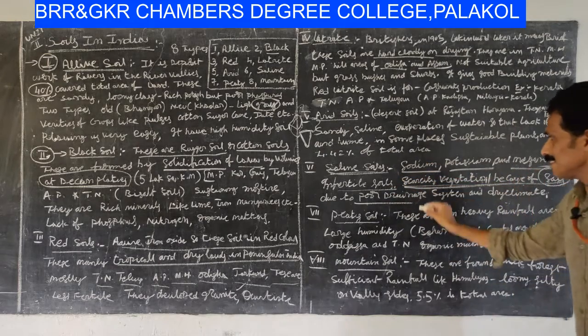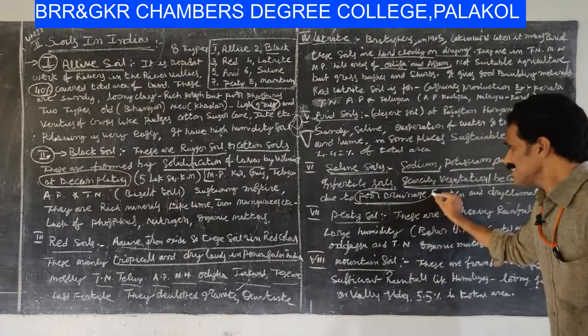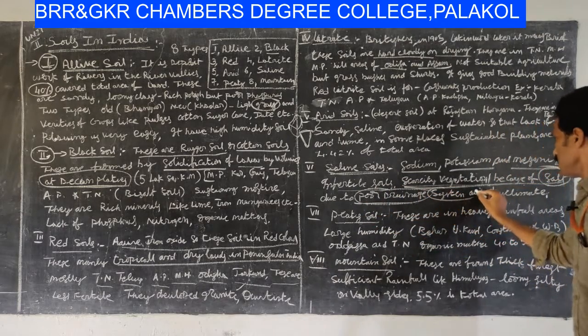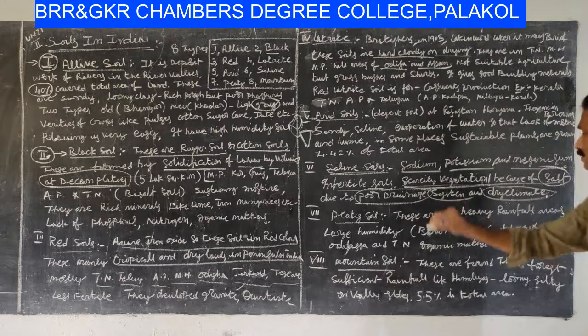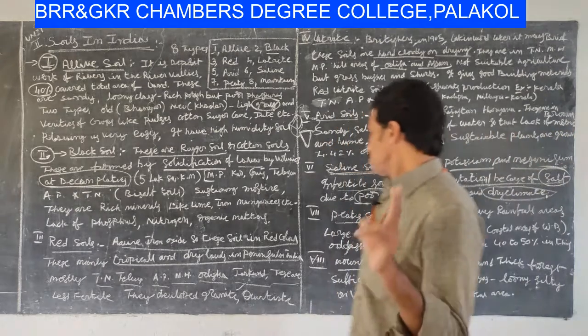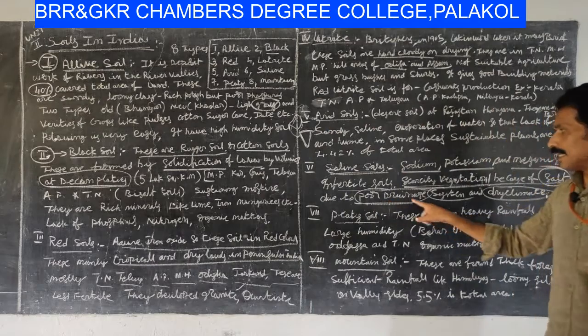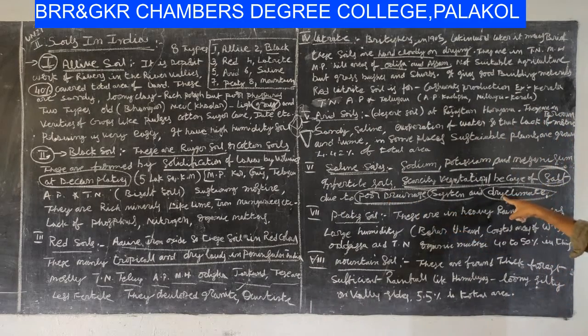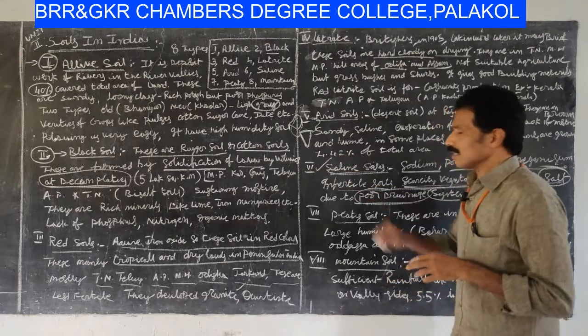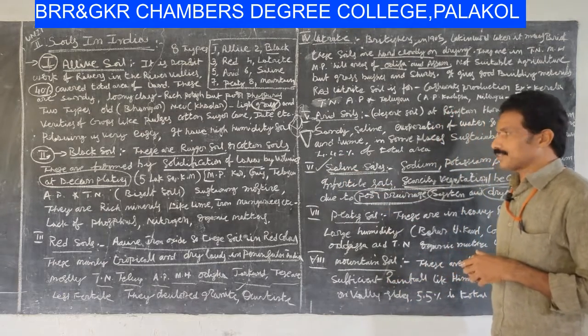The main reasons are that there is no drainage system, no flow of water, and a dry climate. There are two issues: one is the poor drainage system and the next is the dry climate. That's why these are saline soils.